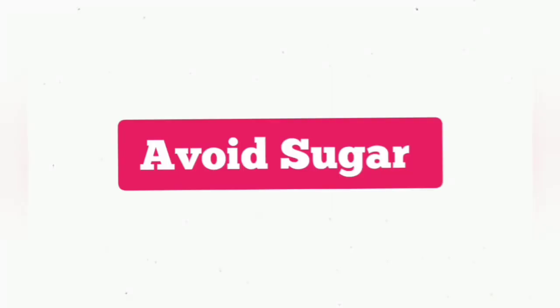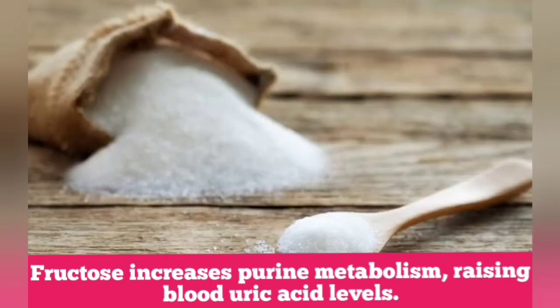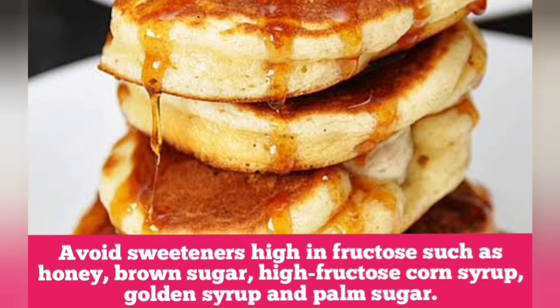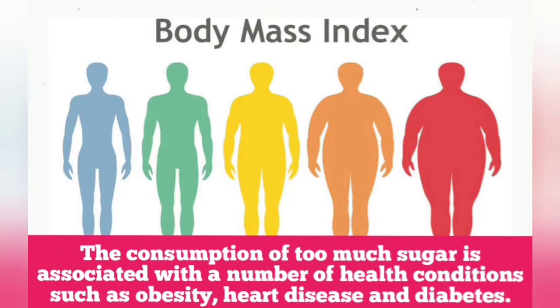Avoid sugar. Fructose is a simple sugar found in honey, fruit, some vegetables, and sweeteners. Fructose increases purine metabolism, raising blood uric acid levels. Avoid sweeteners high in fructose such as honey, brown sugar, high fructose corn syrup, golden syrup, and palm sugar. The consumption of too much sugar is associated with a number of health conditions such as obesity, heart disease, and diabetes.